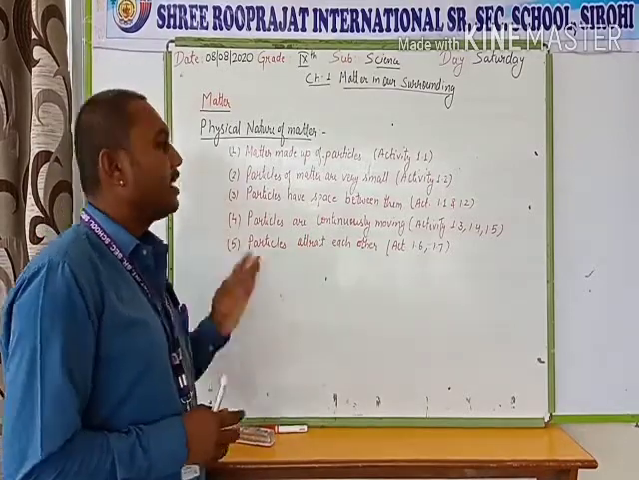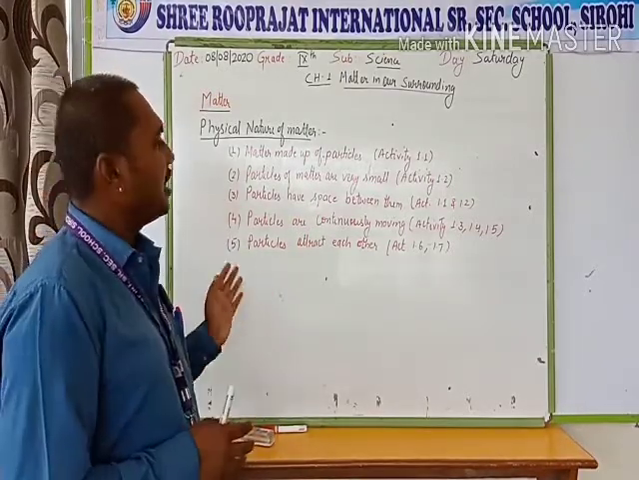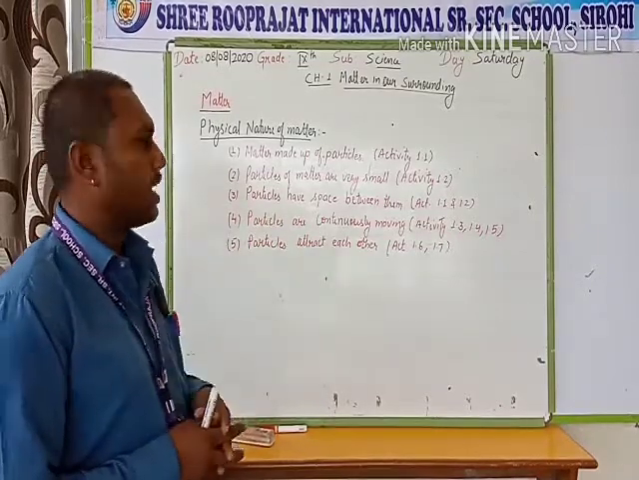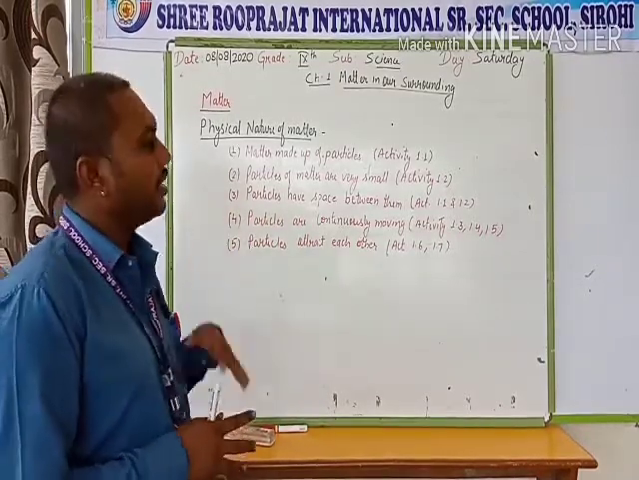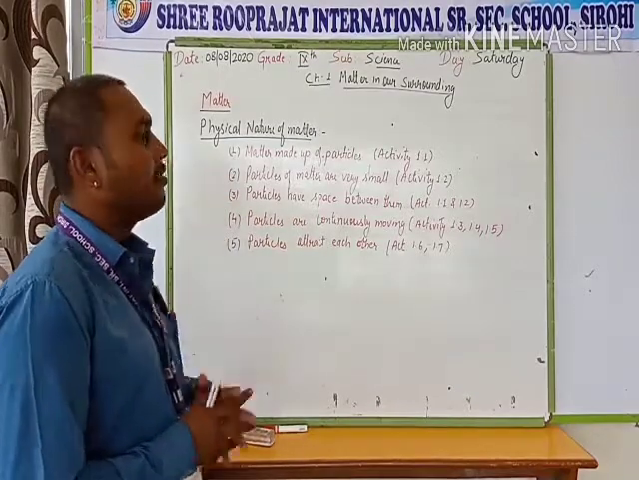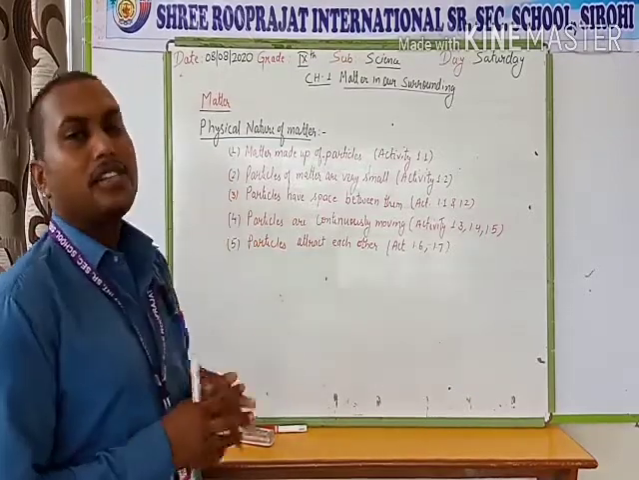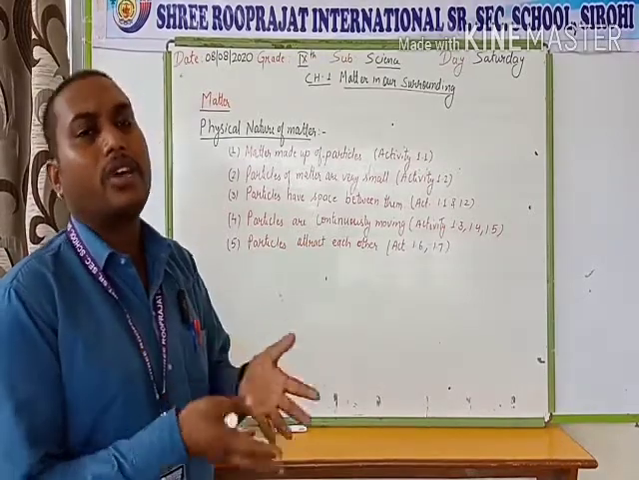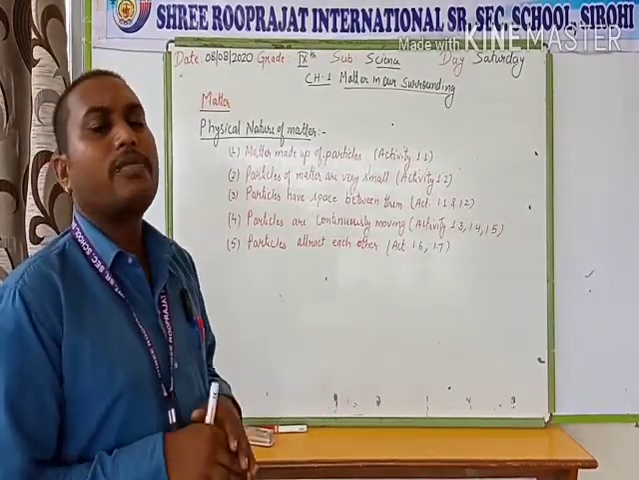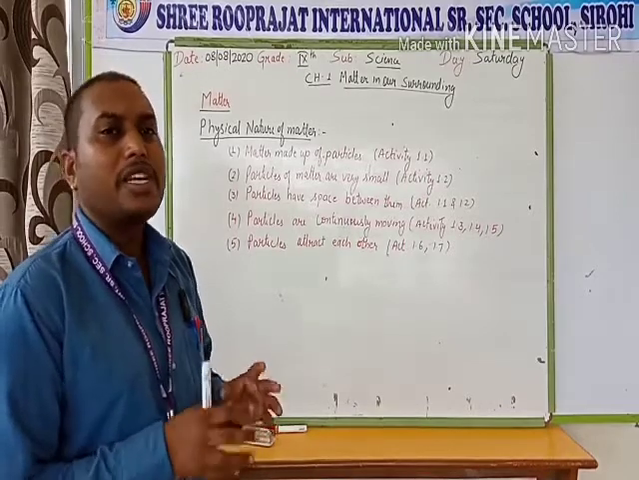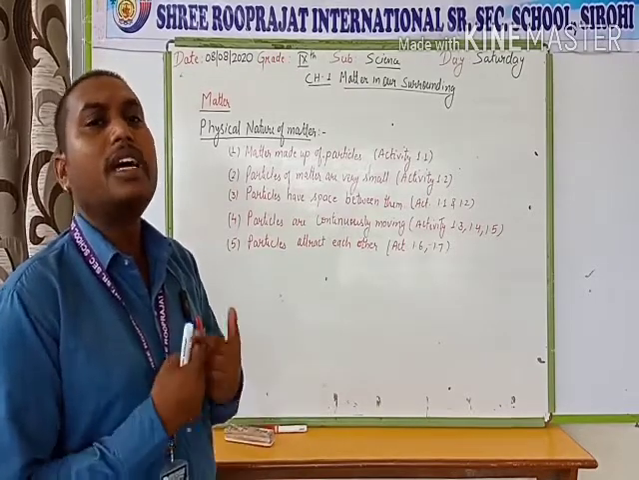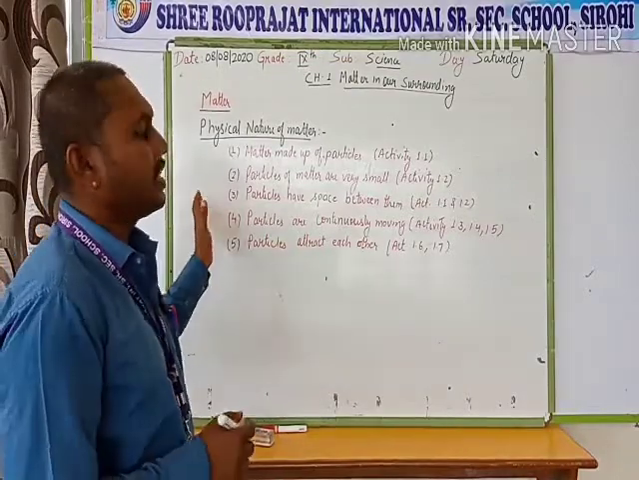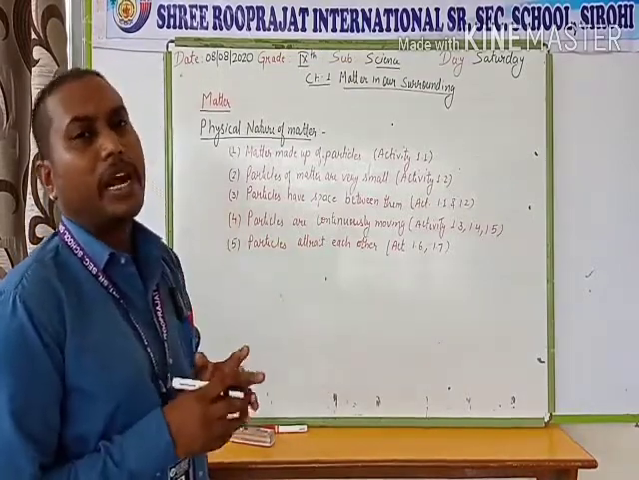Next, the particles have space between them. As we added sugar in the first activity and potassium permanganate in activity 1.2, both activities show that the particles of matter have space between them. As we added another matter, its particles took the place of the space present between the particles of the first matter. That means we can say that there is space between these particles.